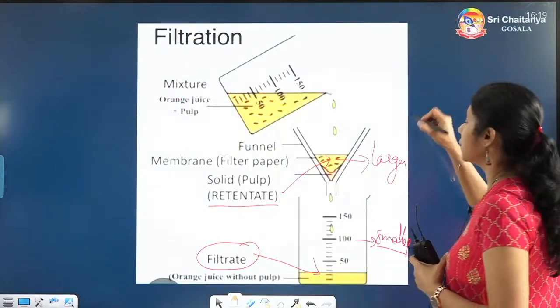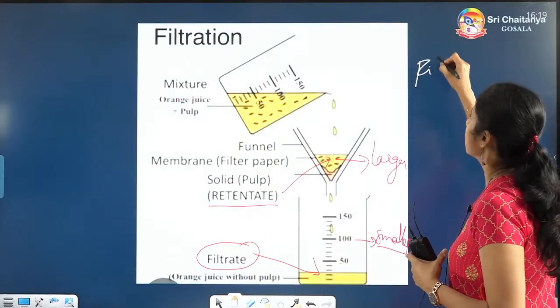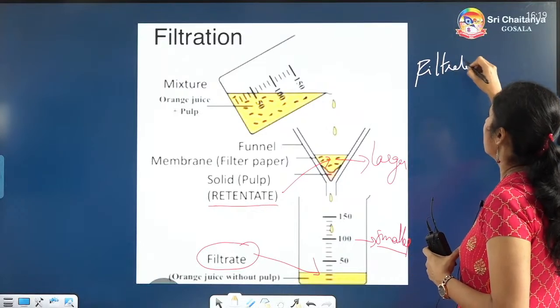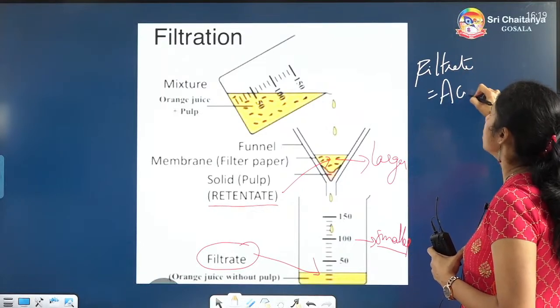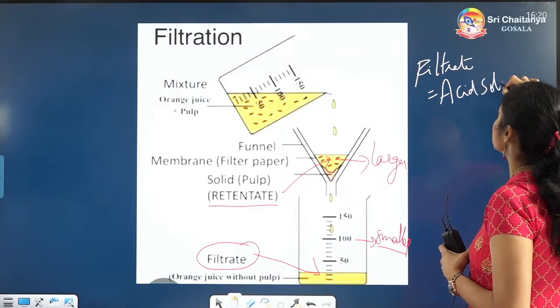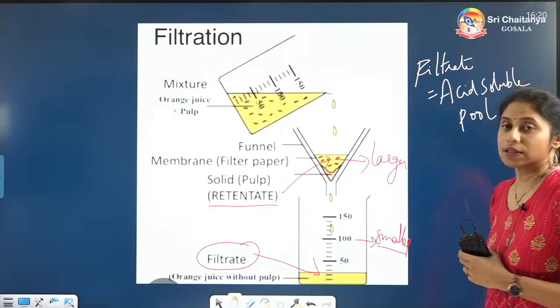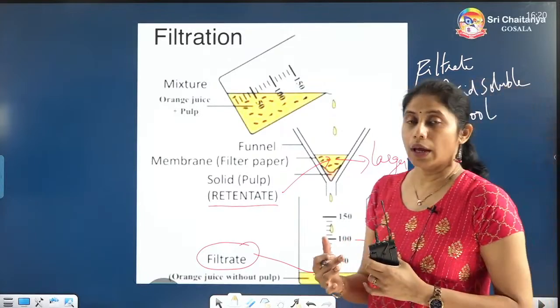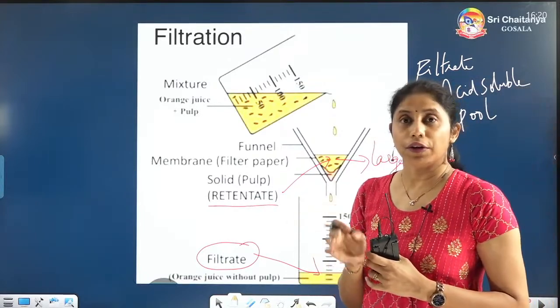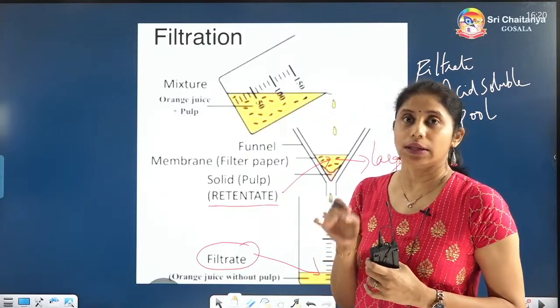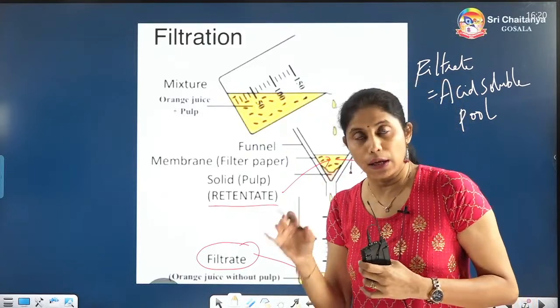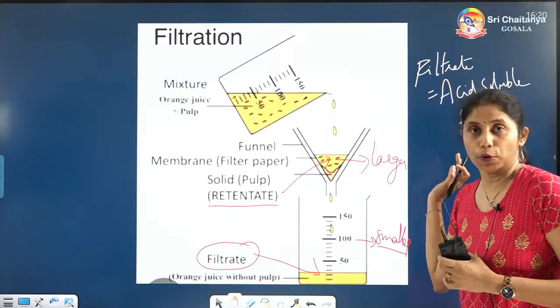So we can say that the filtrate will have the acid soluble pool. Whichever substances are filtered are called the filtrate, and they are soluble in the acid. That is why we can call the filtrate the acid soluble pool.